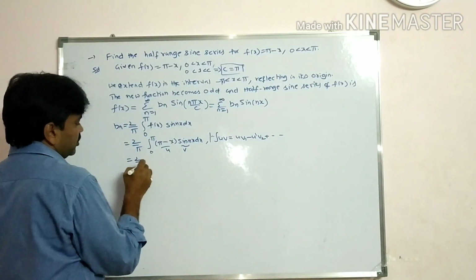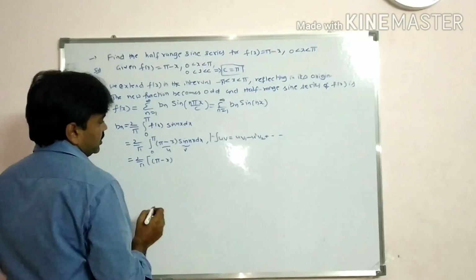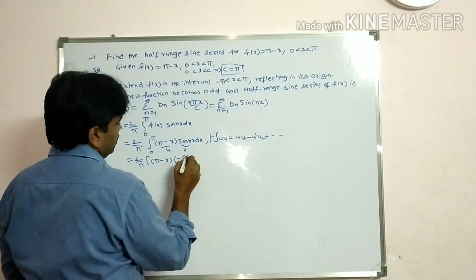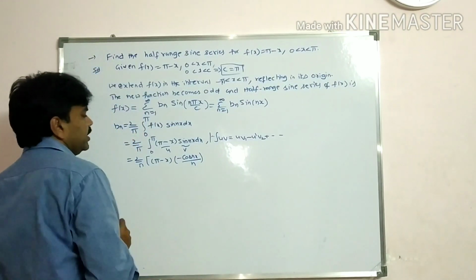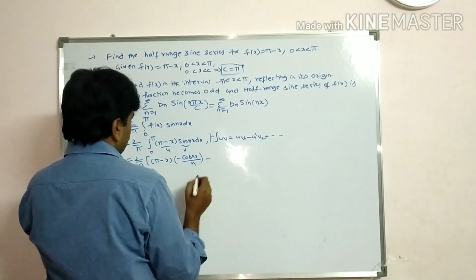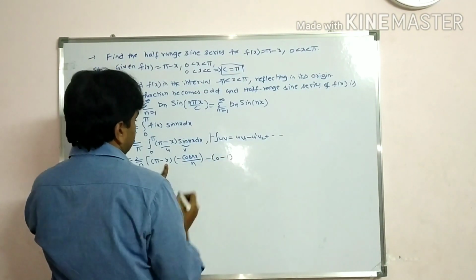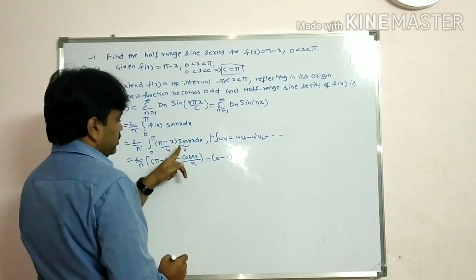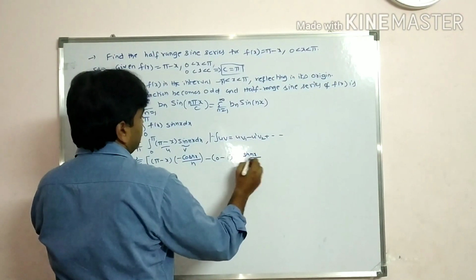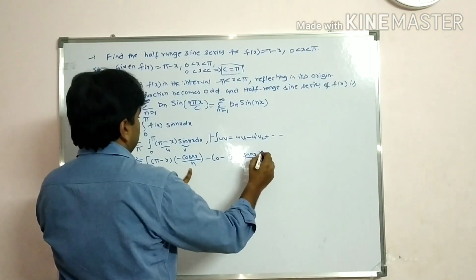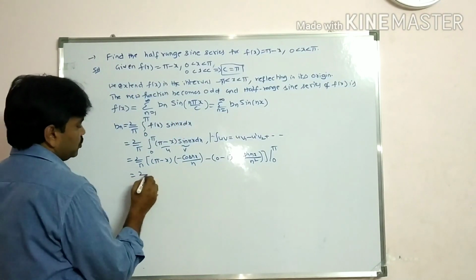So that is equal to 2 by pi, bracket pi minus x, integral of sin nx, minus cos nx by n, minus u dash, derivative of pi is 0, minus derivative of x is 1, bracket integral of minus cos nx by n. So minus sin nx by n, already we have n here, so n square, between the interval 0 to pi.